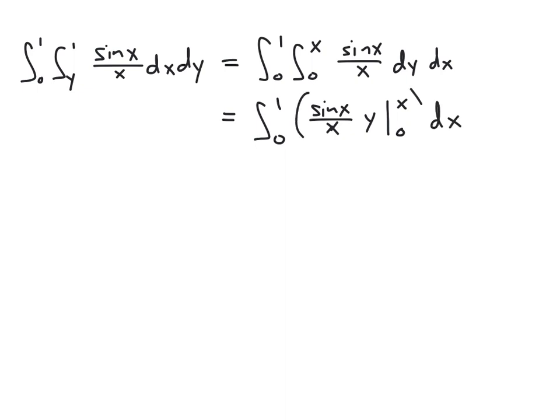Maybe I'll put that in parentheses to keep that separate. When I substitute x in for y, we get sine x over x times x, and the x's cancel, so we just have sine x remaining. And when I substitute 0 in for y, we just get 0.